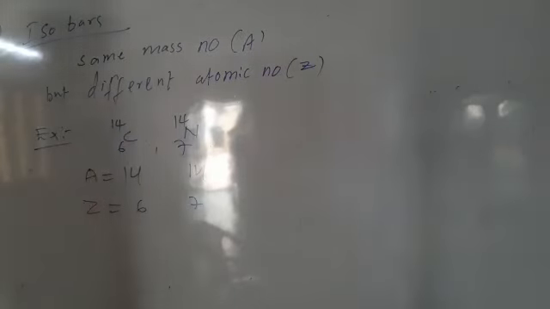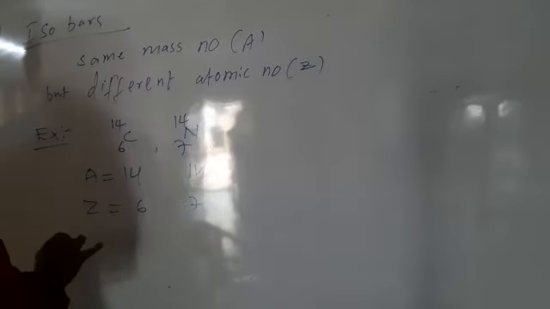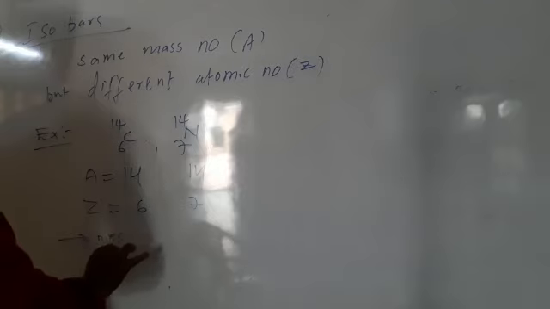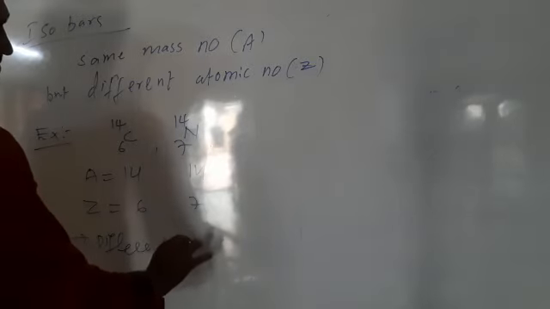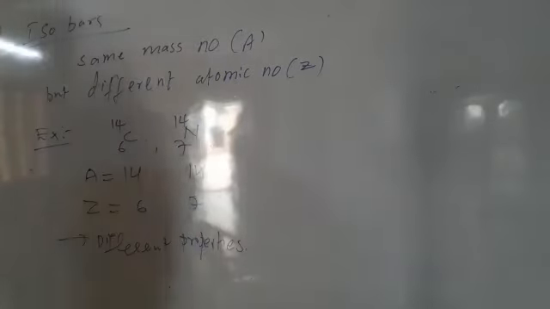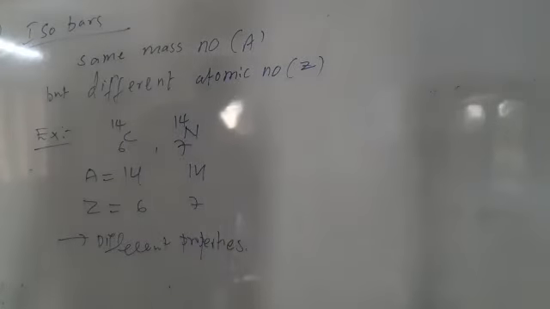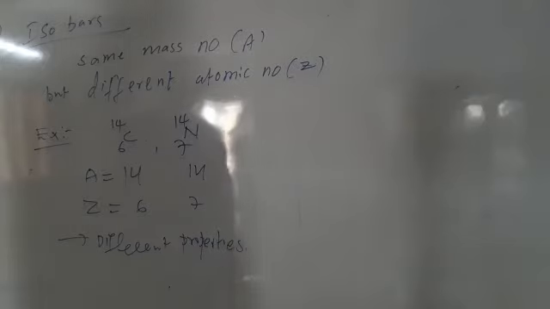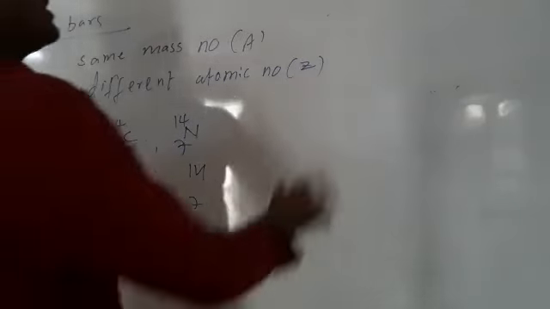So they have same mass number but different atomic number. So they have different physical and chemical properties. So isobars have same mass number but different atomic number.